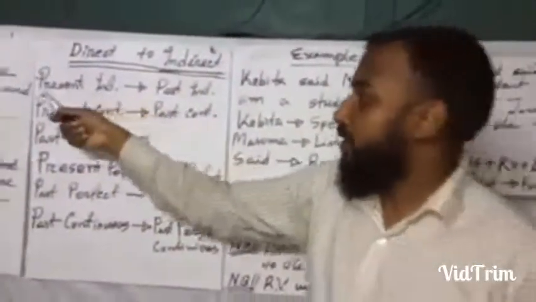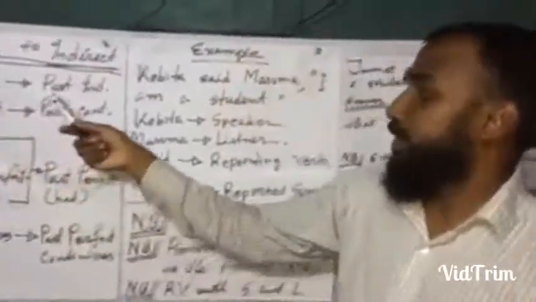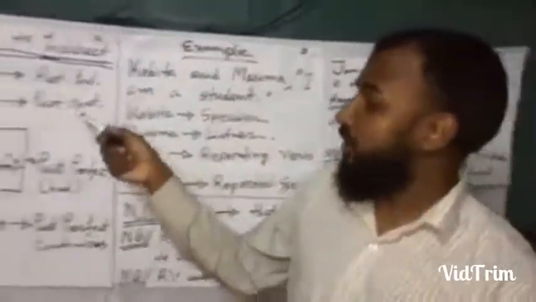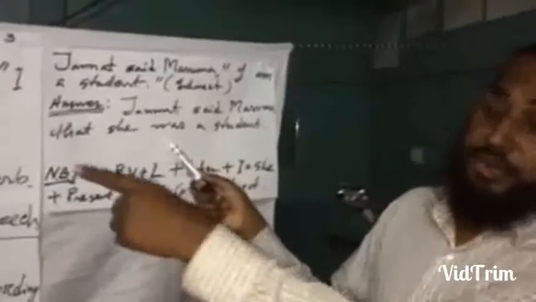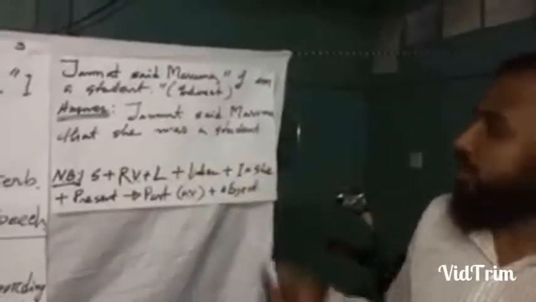If we find any present indefinite tense in our sentence, then we must change or convert it into past indefinite when we change it from direct to indirect. So instead of "am", here I used "was" according to our rules. Then I use the object, a student.